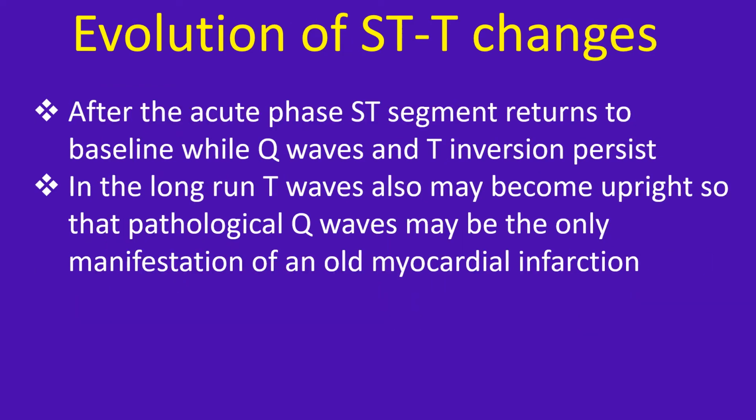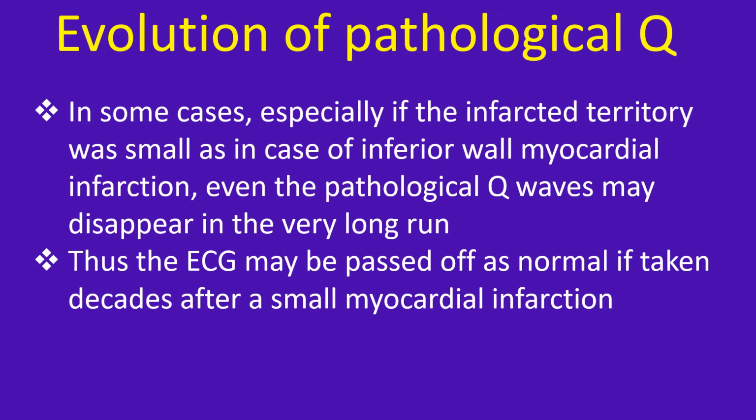After the acute phase, ST segment returns to baseline while Q waves and T inversion persist. In the long run, T waves may also become upright so that pathological Q waves may be the only manifestation of an old myocardial infarction. In some cases, especially if the infarcted territory was small, as in case of inferior wall myocardial infarction, even the pathological Q waves may disappear in the very long run. Thus, the ECG may be passed off as normal if taken decades after a small myocardial infarction.